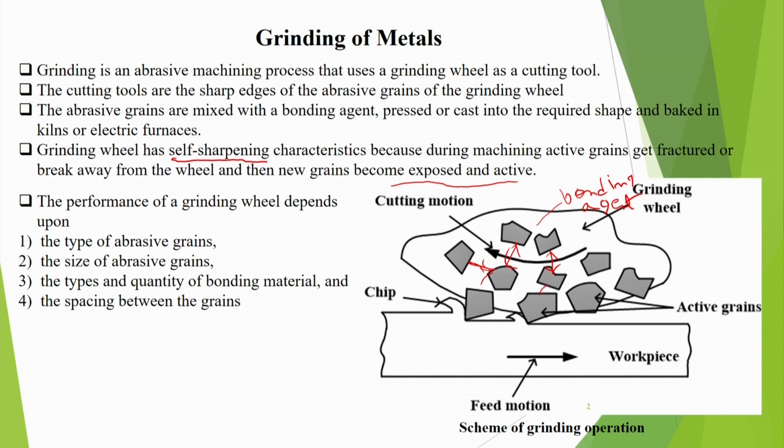Spacing usually need not be uniform. Here you see that there is some variation, here the spacing is less, but in an average sense we talk about the spacing between the grains. These 4 factors will decide the performance of the wheel.